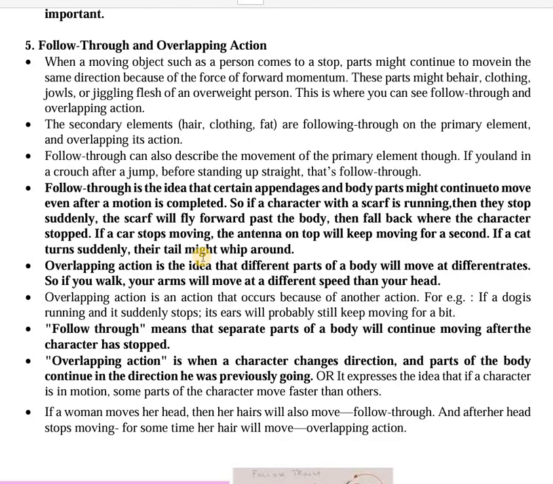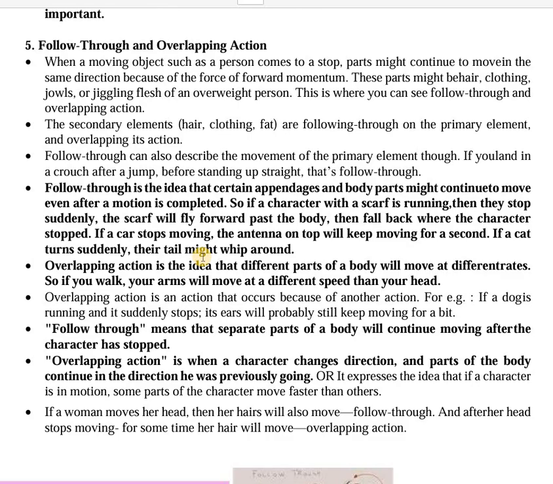So if a character who is wearing a scarf is running and the character stops, the scarf will fly forward past the body and then fall back where the character had stopped. So even if, for example, the cat has stopped moving, the tail will continue moving for some time. Now that is follow through. Follow through says that the different body parts or the clothes or anything like that will continue to move even after the motion is completed.